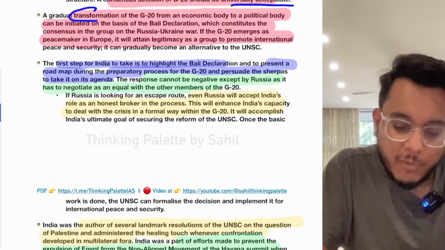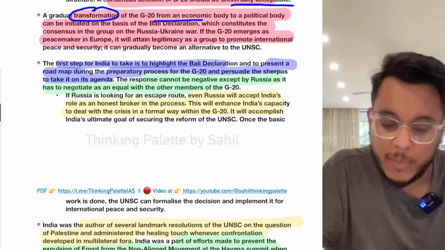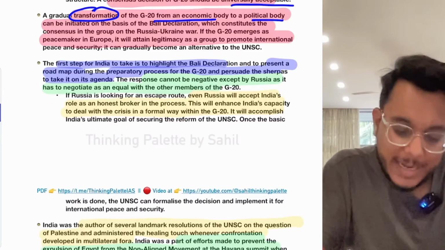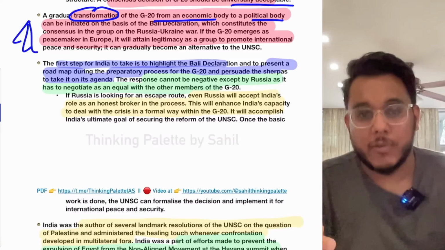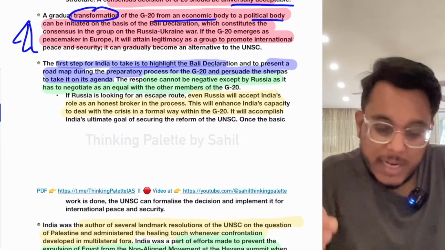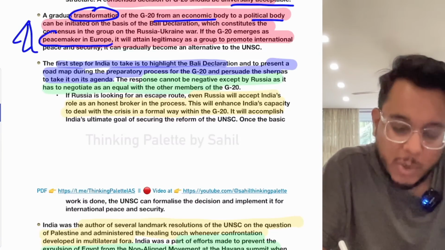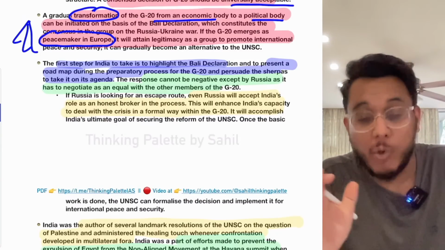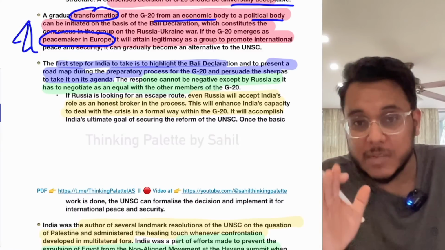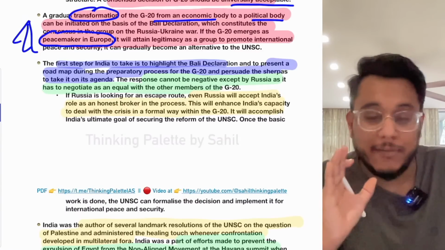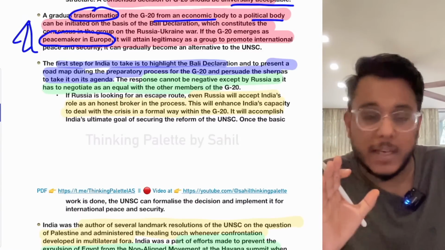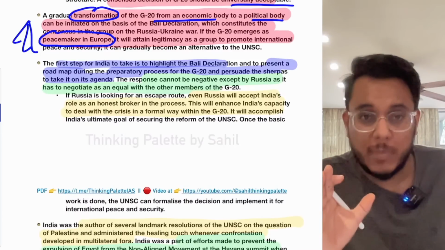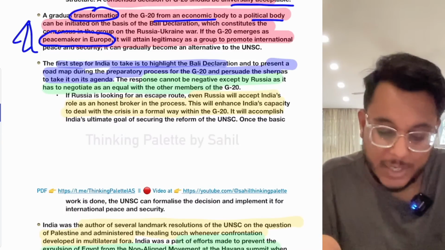Therefore today we need to focus on the transformation of the G20 from an economic body to a political body, and here we need to put forward the matter of the Russia-Ukraine war. India should become the peacemaker in Europe, because if we successfully solve this Russia-Ukraine dispute and the war comes to an end, it will prove India's leadership skills, and India will become a suitable contender for superpower nation status.